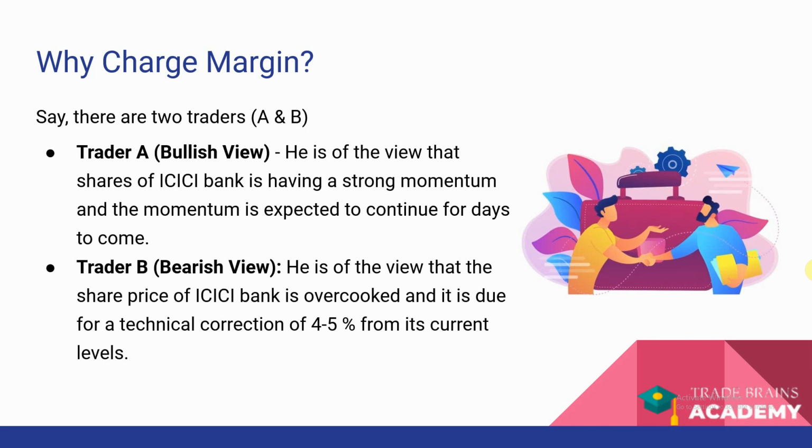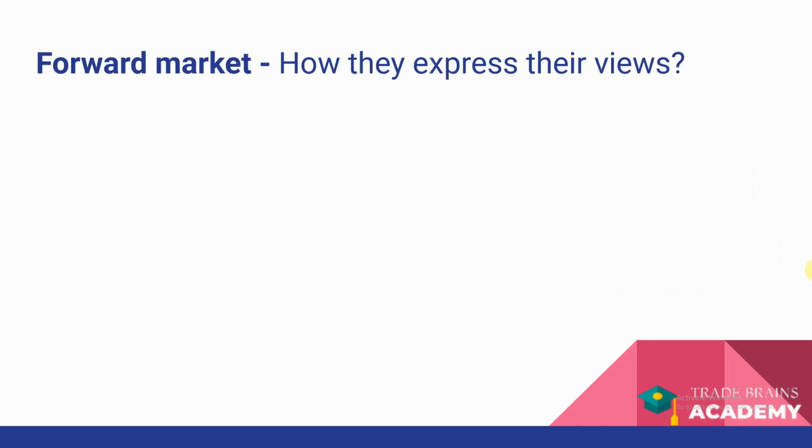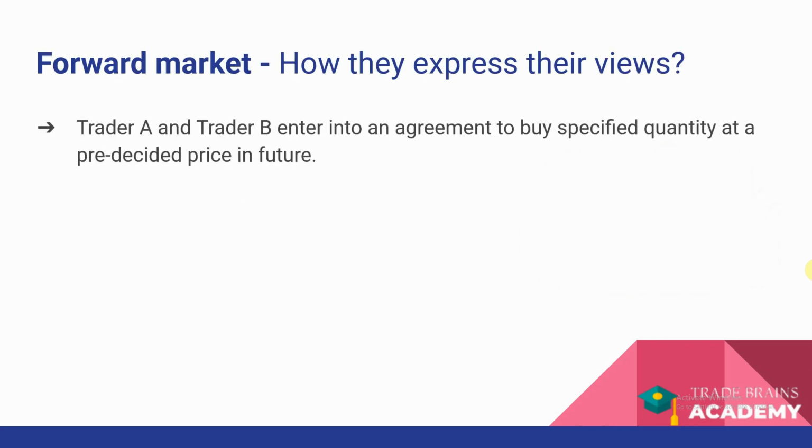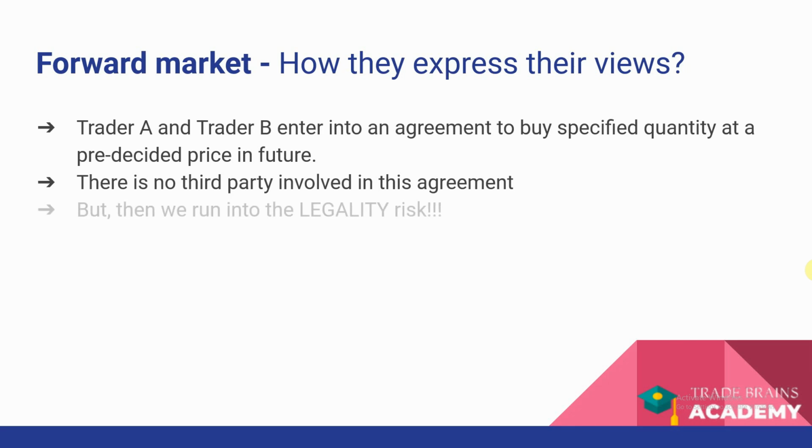So how could they express their view? The simple way is to enter a trade with each other. Let us try and understand the first form of trading, that is through the forward market. They'll get into an agreement to buy a specified quantity at a pre-decided price in the future, and there's no third party involved in the agreement. If you remember our discussion in chapter 1, forwards are OTC agreements, and there is no exchange or third party involved in the transaction. It is a mutual agreement between both the parties.